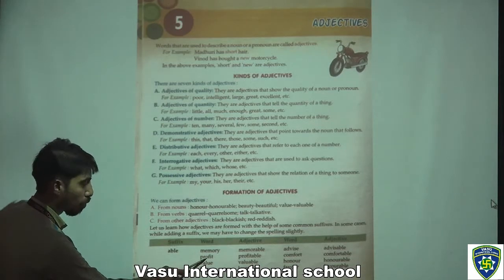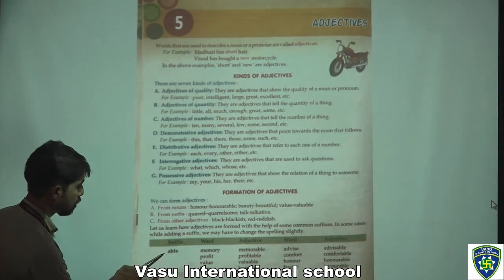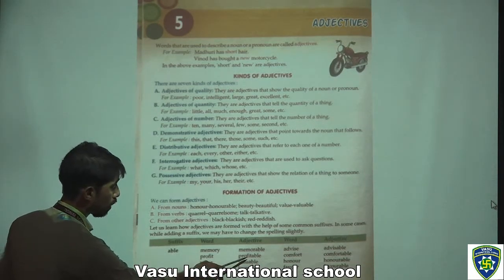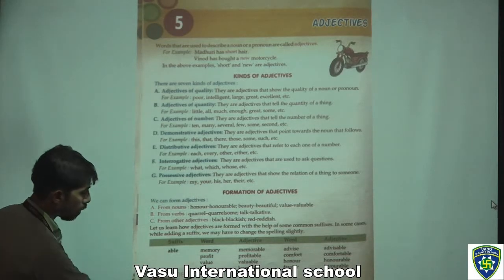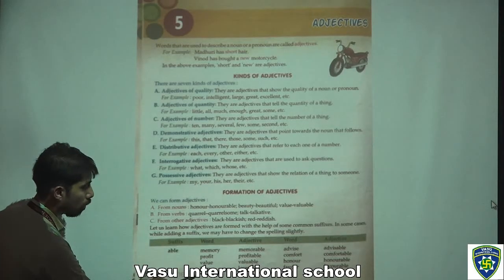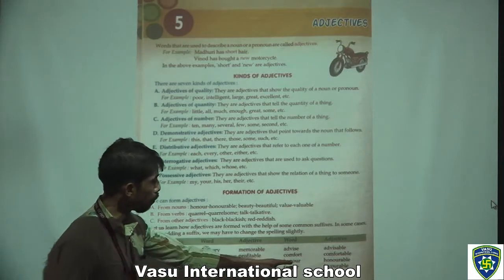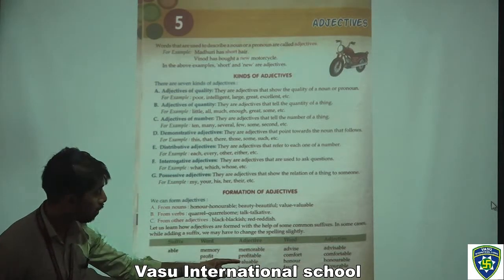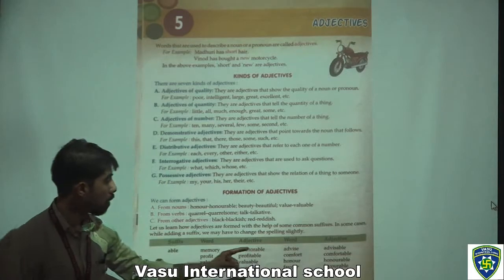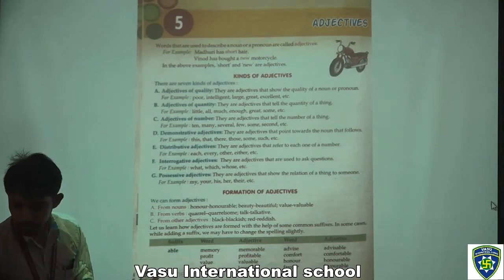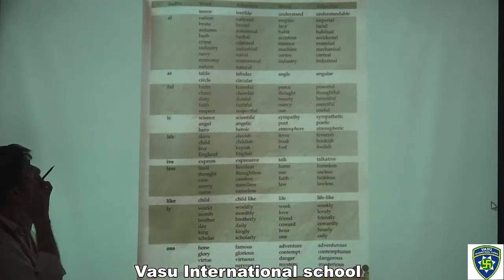The second word is profit, and we add able, then the word becomes profitable. Value, valuable. Love, lovable. Comfort, comfortable. Honor, honorable. Favor, favorable. Next page.